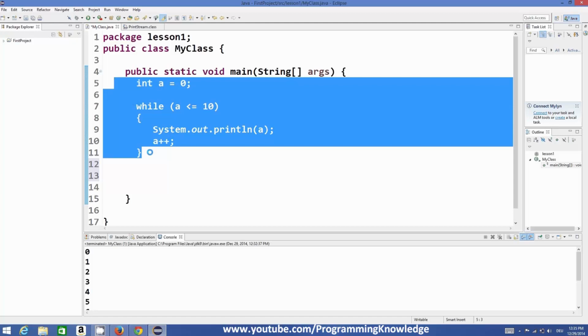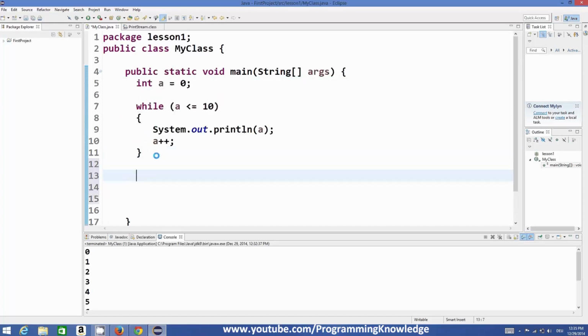I will leave this as it is to show the difference between while loop and do while loop. Just below this while loop, I will declare one more variable, int b, whose value is also 0. I initialized a in the last video as 0, and now I am initializing b as 0.